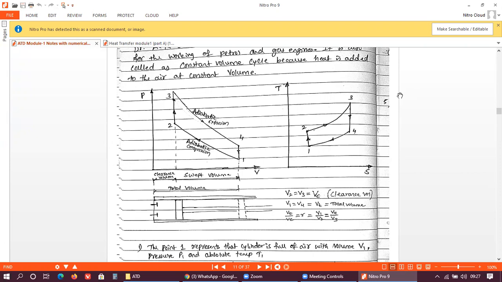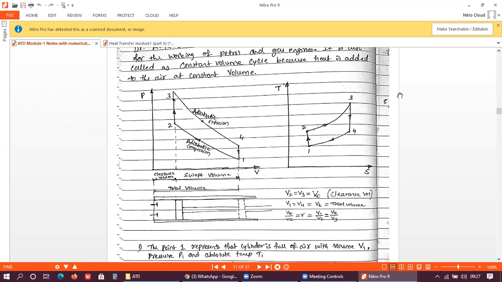There is one more cycle that we call the dual cycle. So for all the 4 or 5 cycles you have to derive the expression for efficiency, that is the thermal efficiency of that required cycle. It may be either the Otto cycle, Carnot cycle, diesel cycle or dual cycle. Okay, so this is the first derivation.